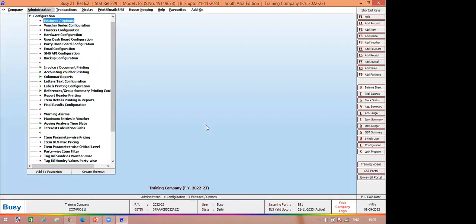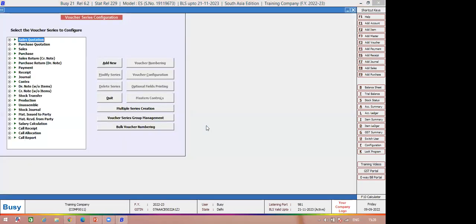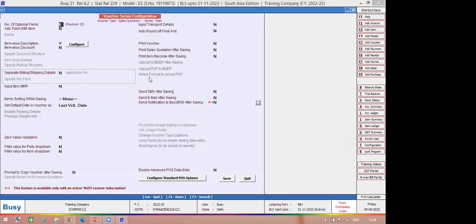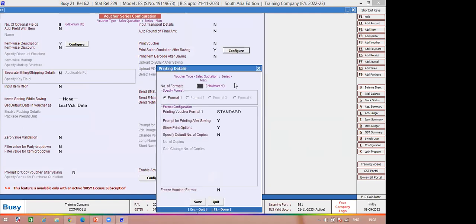Now if you want a printout of the sale quotation, you can do one thing. If you want an instant printout while saving, for that purpose you have to go to administration, configuration, voucher series configuration. You have to click sale quotation. Under sale quotation, you select main series, and on the right side you will get a voucher configuration button. You click this button and enable your print option for sale quotation. You can select your format.